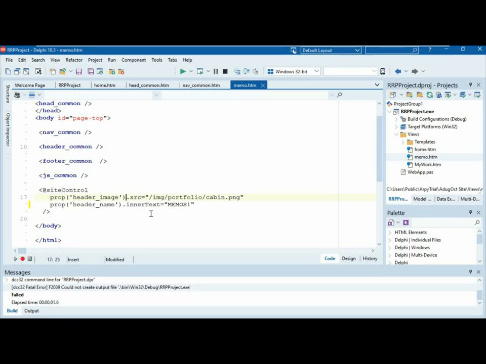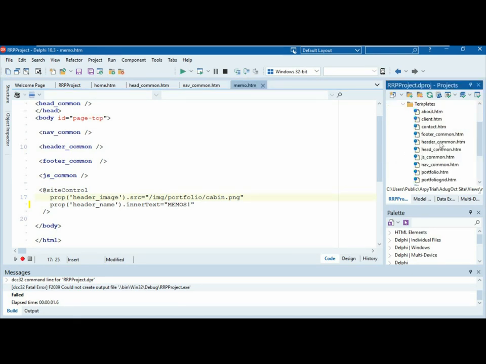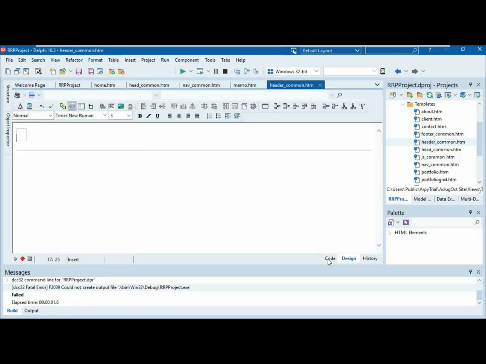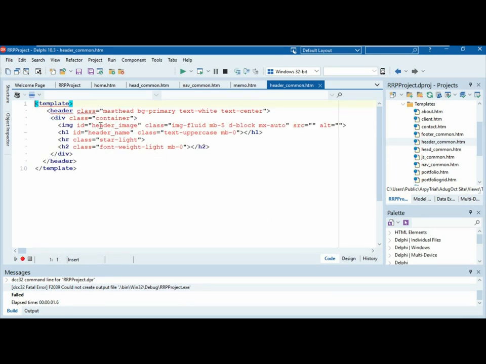So what I'm saying here is inside of header image, which is inside header common, there is an item called header image. If I just quickly look, in header common, if we look in here, there's this thing called header image.